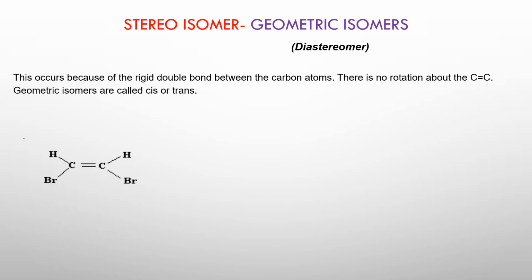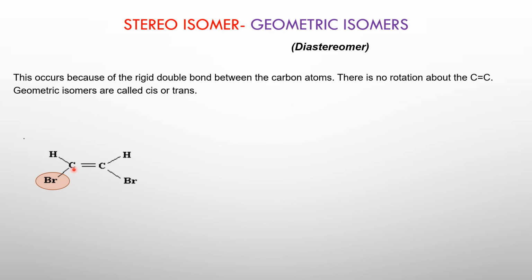So now let's look at this example here. You can see this particular molecule is containing a double bond. Question is, even though there is a double bond here, will this particular molecule have a geometric isomer? So to answer the question, we are going to be looking at this particular carbon atom here.